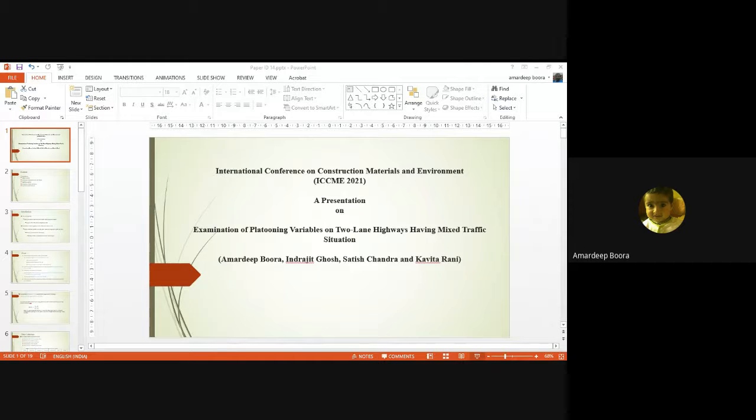This formula was given by Chandra and Kumar in 2003, where VC and VI are the velocities of the passenger car and the vehicle for which we have to calculate the PCU factor. There are different PCU factors, static and dynamic. The dynamic PCU we calculate based on the traffic flow analysis and the speed of the vehicles.